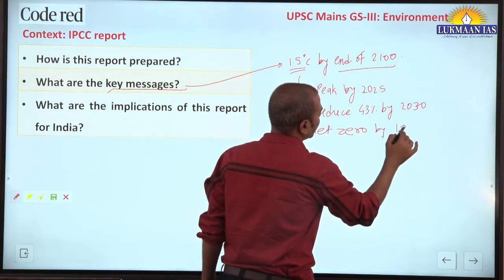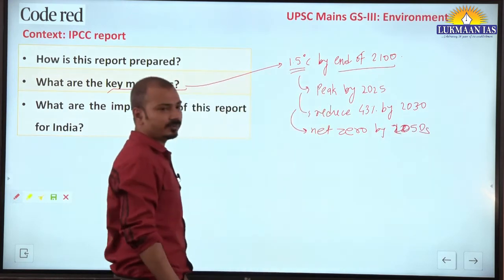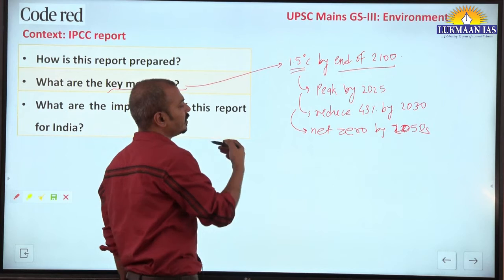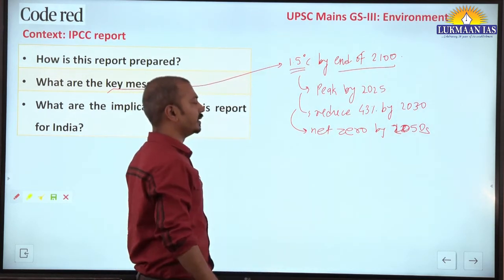43%. And of course, we have to achieve net zero emissions by the 2050s. This is one scenario. Along with that, methane emissions should be reduced by 1/3 by 2030.